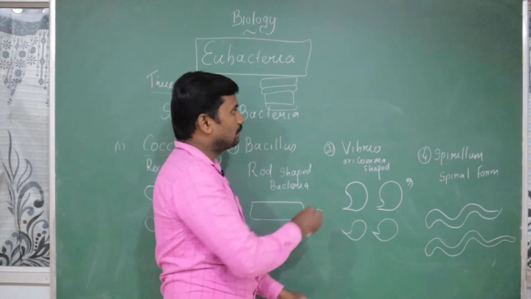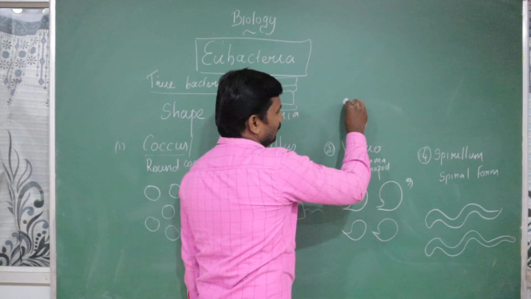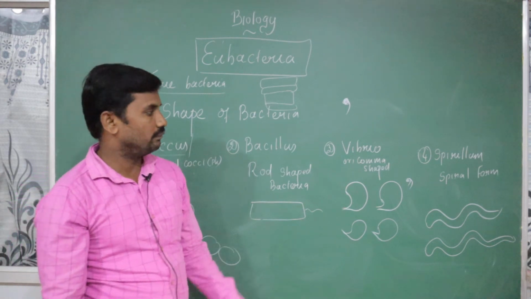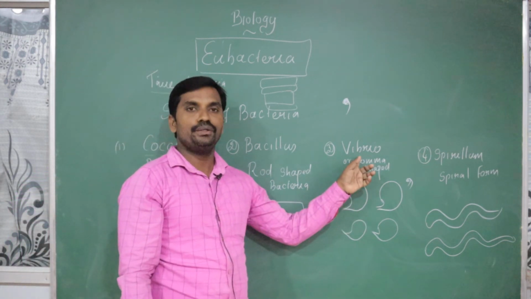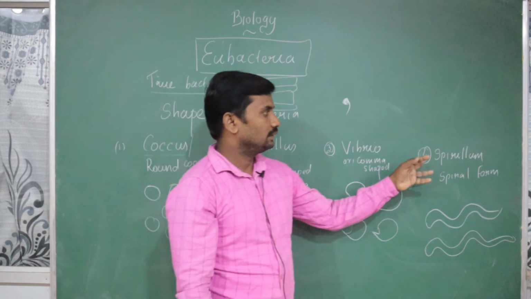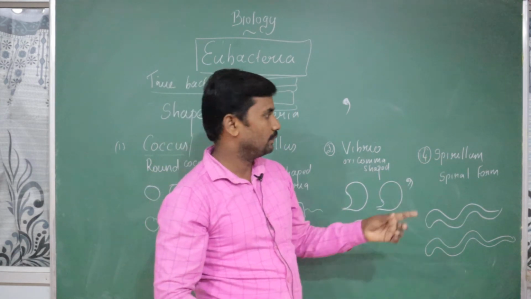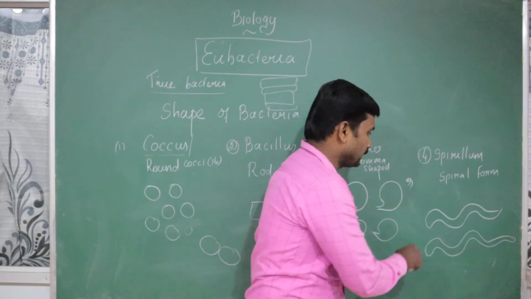The third one is comma shaped. This is the original structure. For the dot, we are going to draw the comma. That is called vibrio. Vibrio in the sense comma shaped. Vibrio cholerae is the example. The spirillum example is spirochaetae, a bacteria. For spirillum, it is basically spiral shaped.